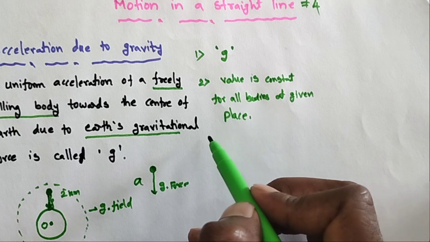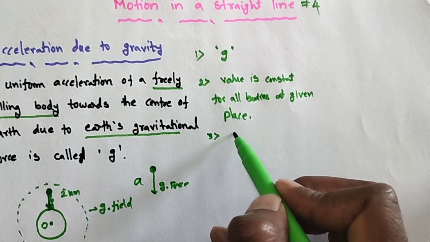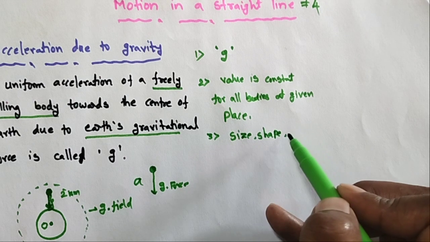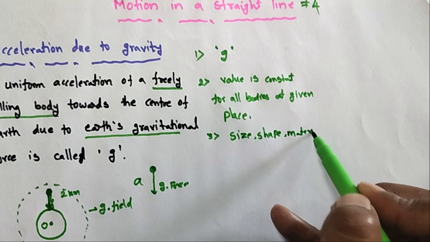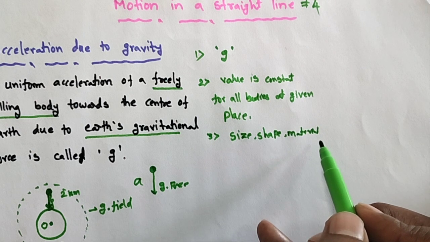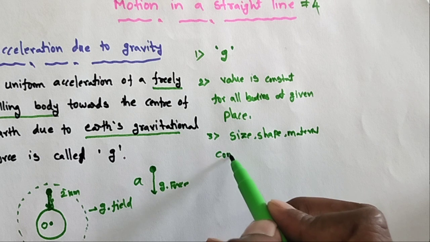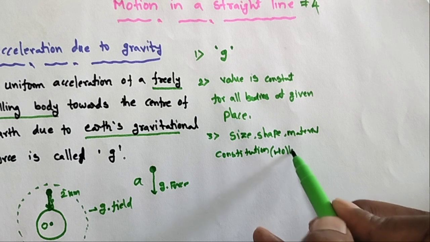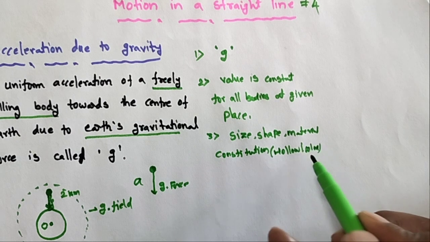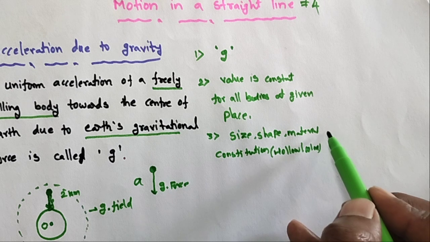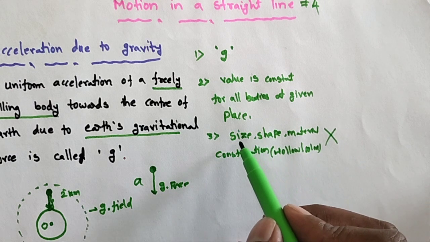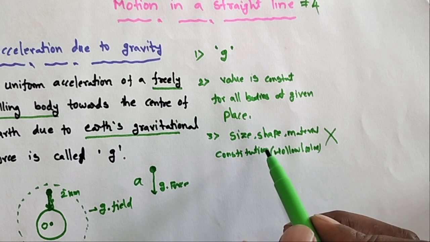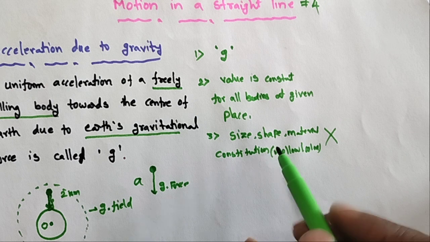It is independent of size, shape and material. Size, shape and material constitution means hollow sphere, solid sphere, and the nature of the object. So these are all independent. Whatever the size, shape or material properties, g is independent of them.